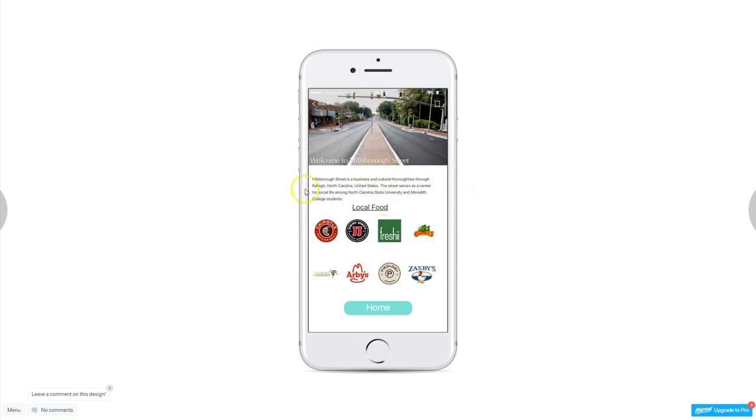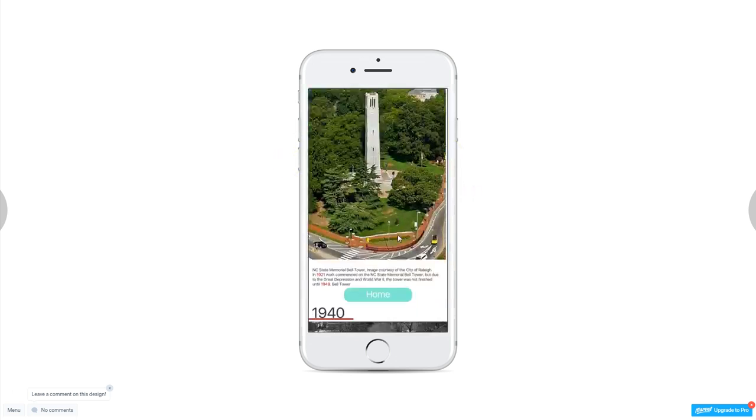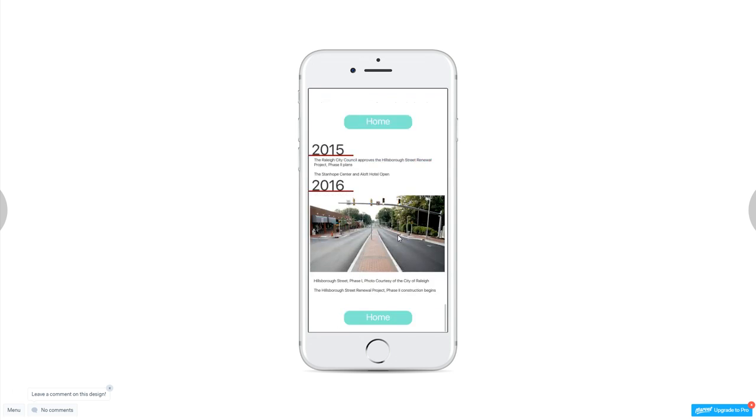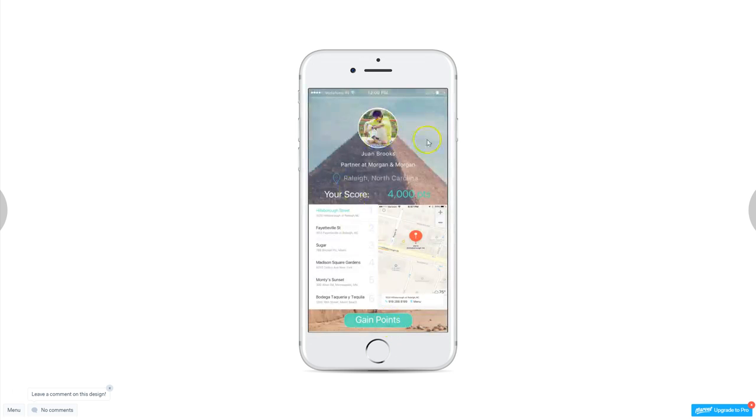So this is Hillsborough Street. There'll be a lot of information about it if you are interested in reading it. Otherwise, you can head to home, where you'll be taken to your profile screen. The main thing here is that it lists all the places that you have already visited, for example Fayetteville Street, Hillsborough Street, Madison Square Garden. These are all the places that you visited.